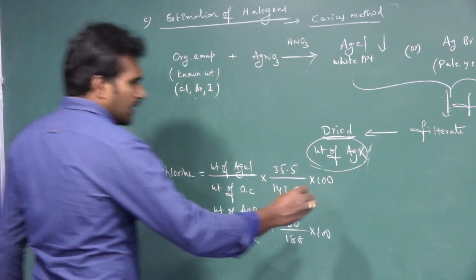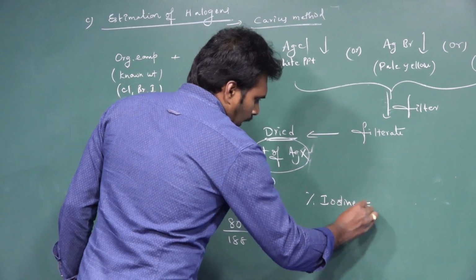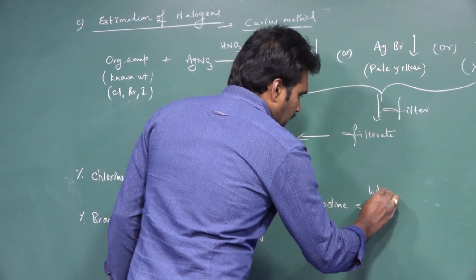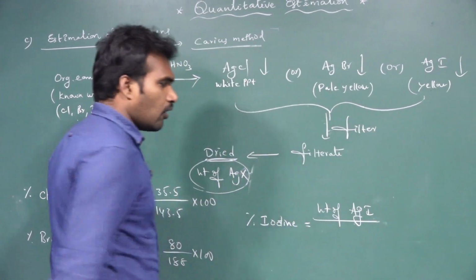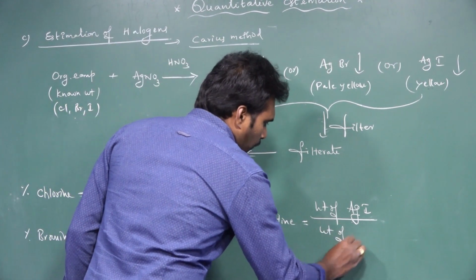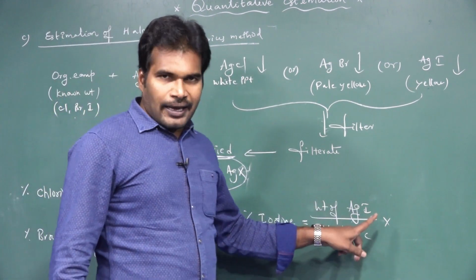Next one, percentage of iodine. Iodine comes out as silver iodide. So the weight of AgI by the weight of organic compound into, in AgI only one iodine atom is there.